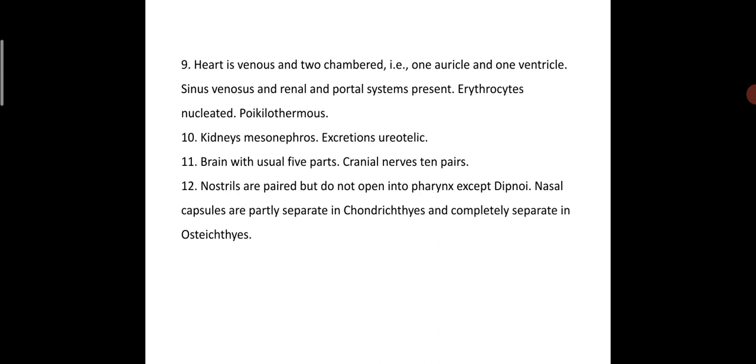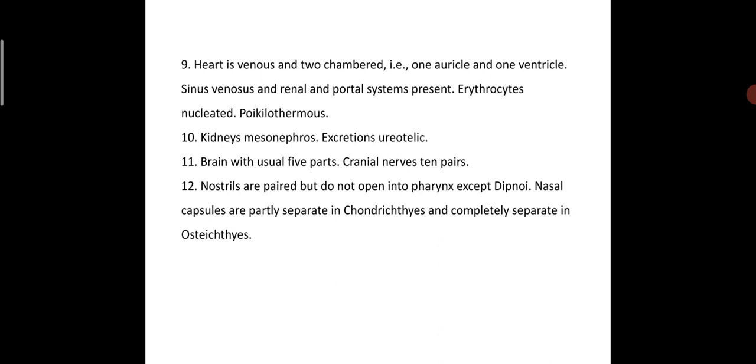Of course, when extended to other groups, amphibians have a three chambered heart. When we are going to reptiles, it is an incomplete three chambered heart, and three chambered hearts in these cold blooded animals. When we are going to birds as well as mammals, four chambered hearts are seen.